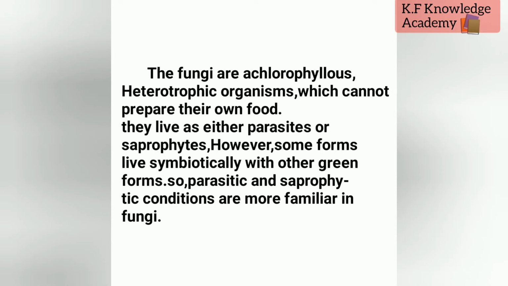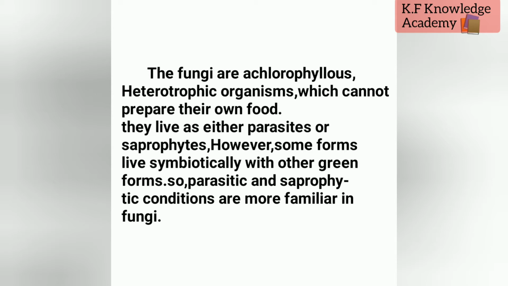Explanation: the fungi are achlorophyllous heterotrophic organisms which cannot prepare their own food. They live as either parasites or saprophytes. However, some forms live symbiotically with other green forms. So, parasitic and saprophytic conditions are more familiar in fungi.